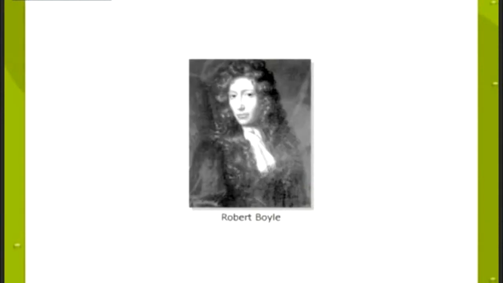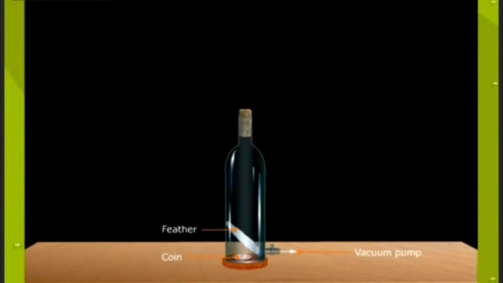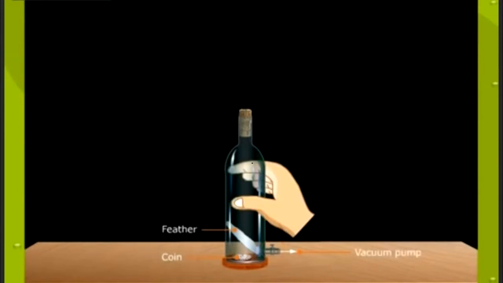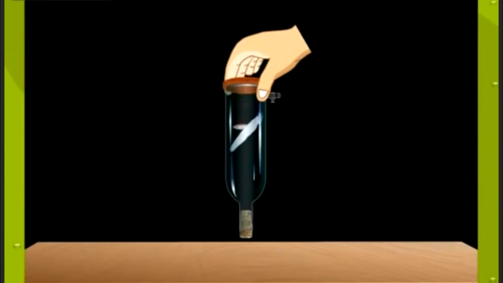Later, Robert Boyle proved this experimentally. He placed a coin and a feather in a long glass tube and evacuated it with the help of a vacuum pump. Robert Boyle observed that when the tube was inverted, both the coin and the feather reached the bottom of the tube at the same time.